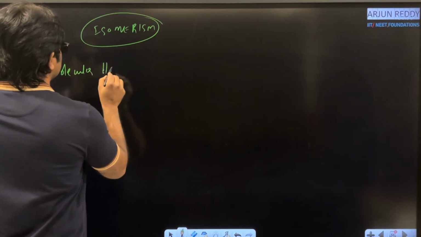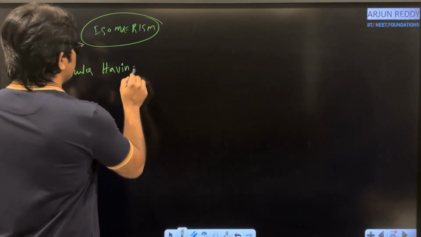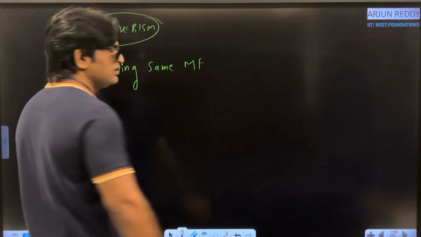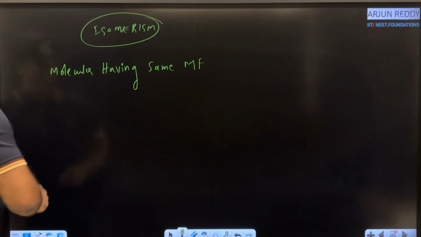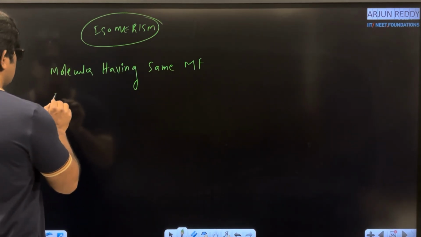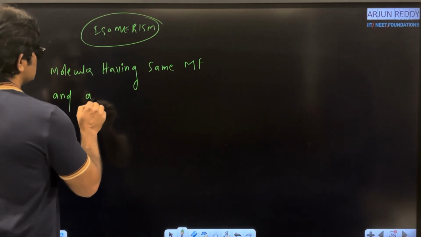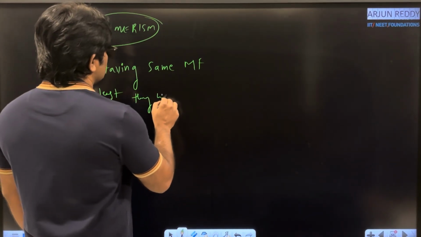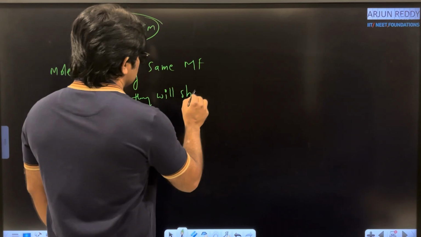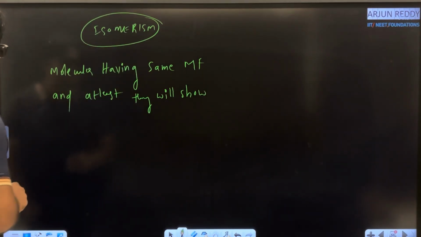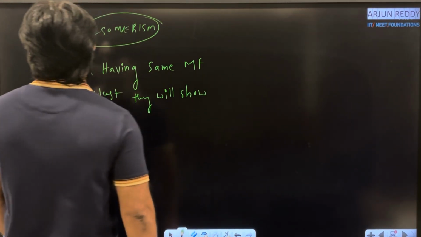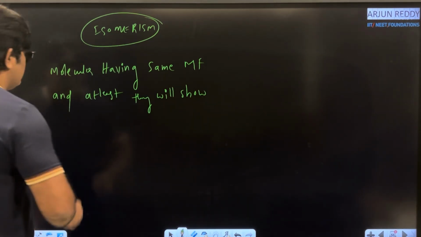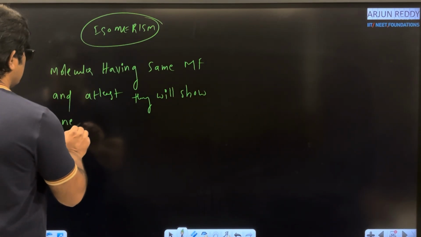Molecules having the same molecular formula, MF being molecular formula, and at least they will show one different property. Once again, molecules having the same molecular formula will show at least one different property.